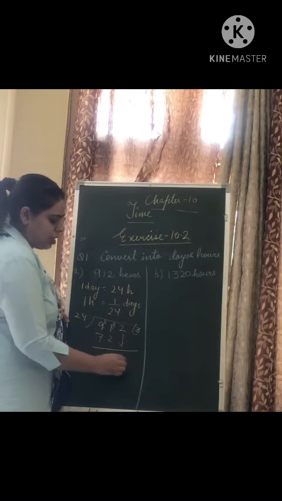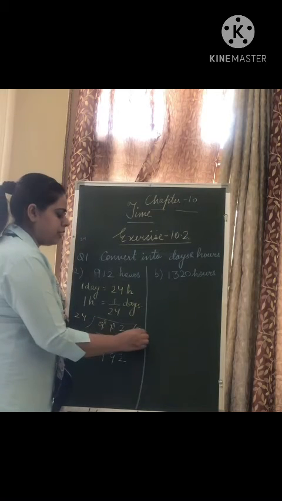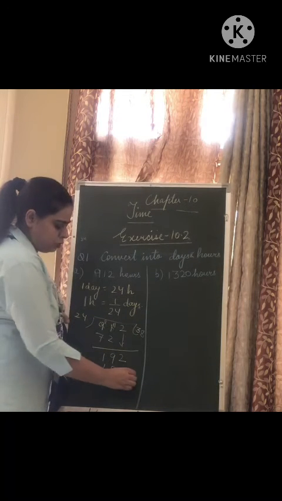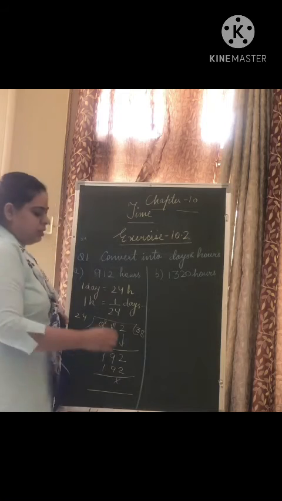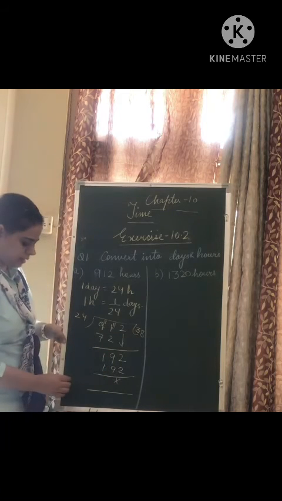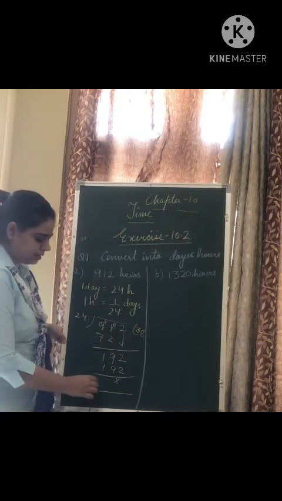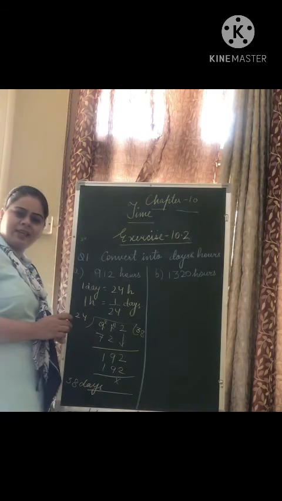You will bring this down. 24 times 8 is 192. So you will get 38 days. What is the answer? The answer is 38 days.